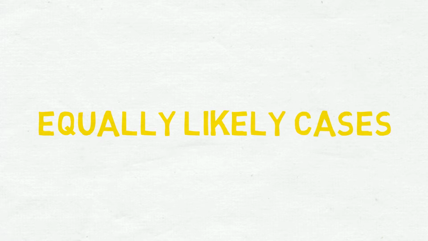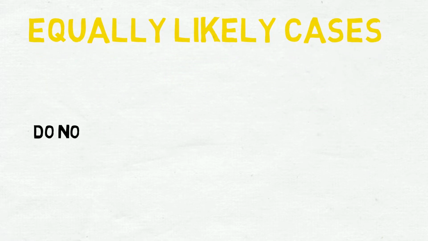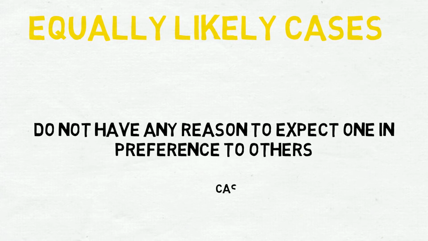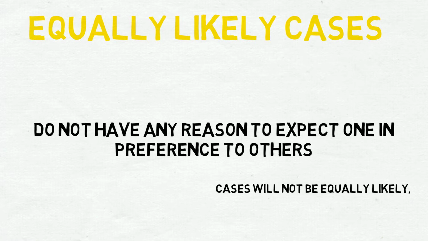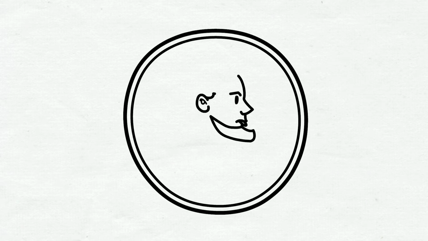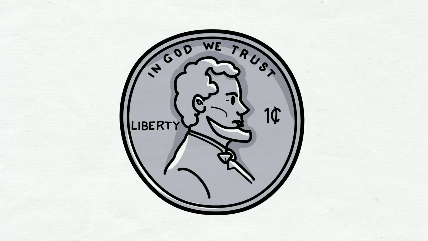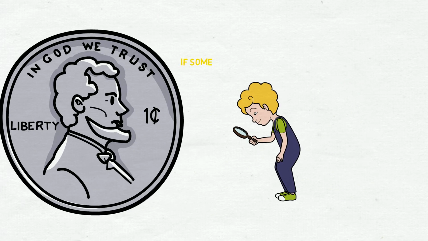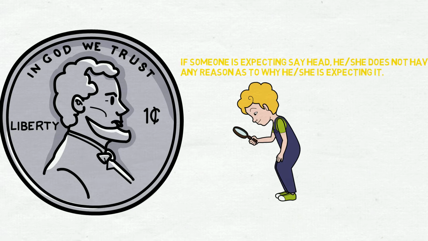Equally likely cases. Cases are said to be equally likely if we do not have any reason to expect one in preference to other. If there is some reason to expect one in preference to other, then the cases will not be equally likely. For example, head and tail are equally likely in an experiment of tossing. This is because if someone is expecting, say, head, he or she does not have any reason as to why he or she is expecting it.